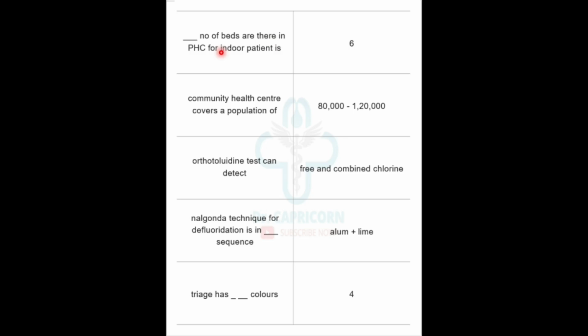Dash number of beds are there in PHC for indoor patient, it is 6 number of beds. A multi-health center covers a population of 80,000 to 1,20,000. Orthotolidine test can detect free and combined chlorine. Nalgonda technique for defluoridation is in dash sequence. First we treat with alum, then with lime. Alum plus lime.